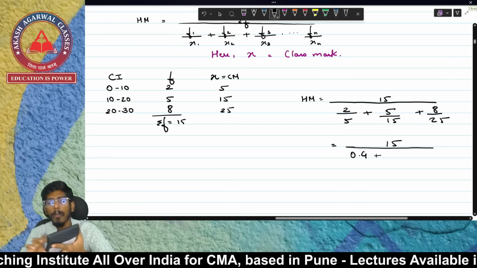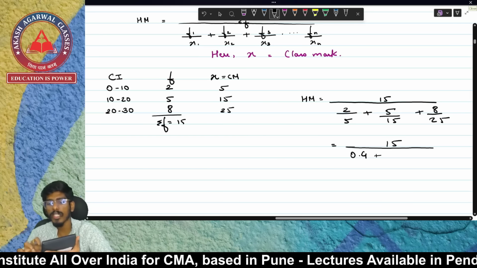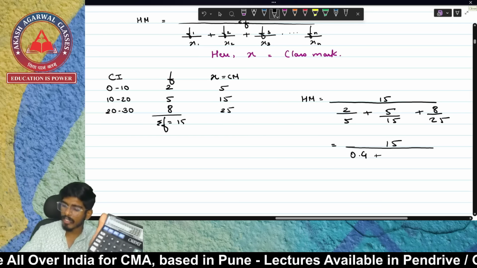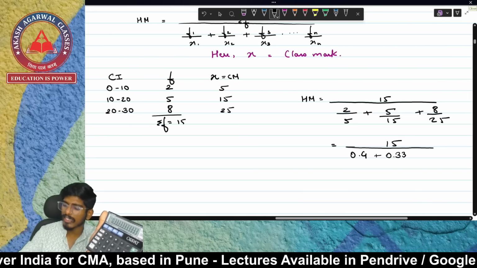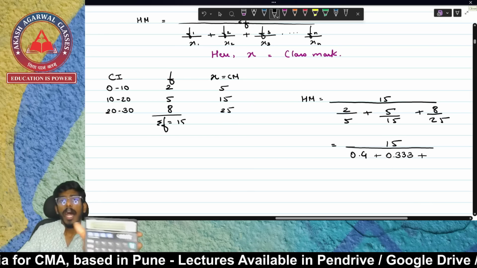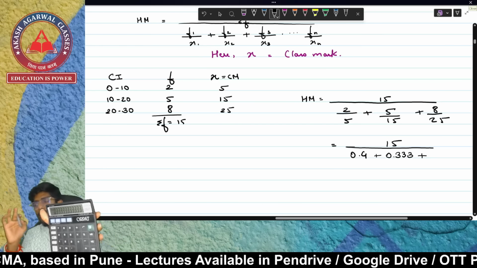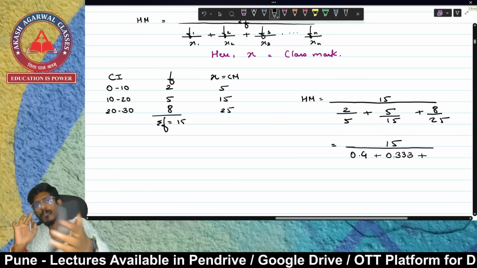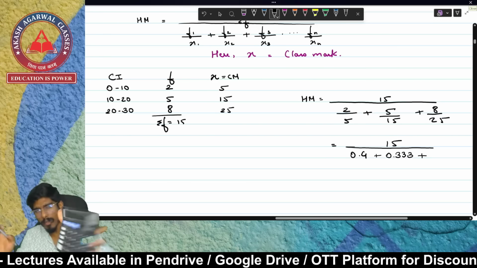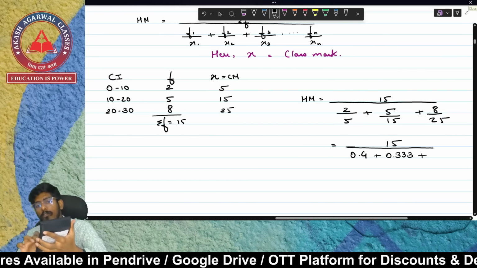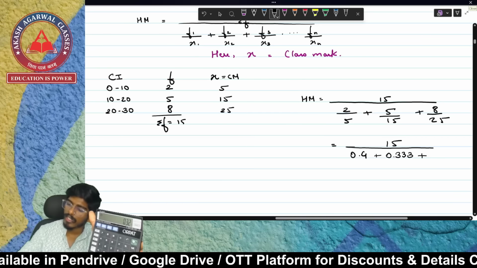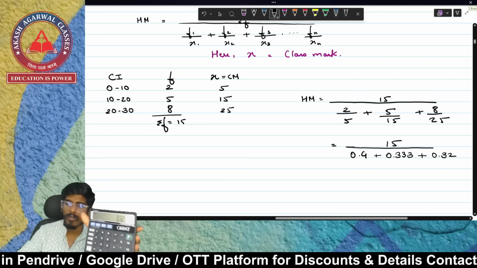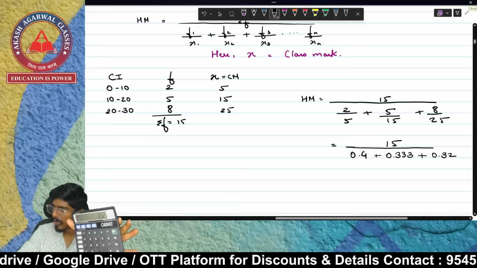Just continue by pressing 5 divided by 15 equal to. 5 divided by 15 is 0.3333. Again, let your 0.3333 be on your screen. Continue by pressing 8 divided by 25 equal to. 8 divided by 25 is 0.32. Again, let it be on your screen.